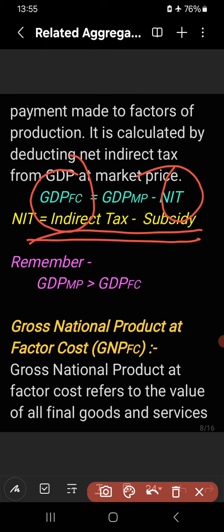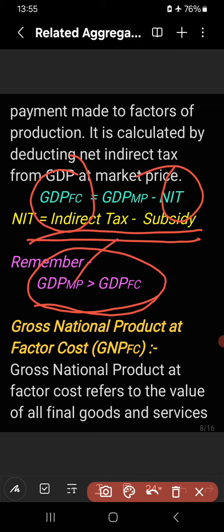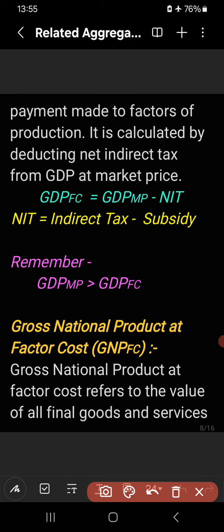So, you know that GDP MP is always greater than GDP FC, because market price is always greater than factor cost. Okay. When we add NIT to factor cost, then only we will get market price, right? Then we will discuss GNPFC. We have calculated GDPFC; how to calculate GDPFC we have discussed. Now we will go for GNPFC, gross national product at factor cost.